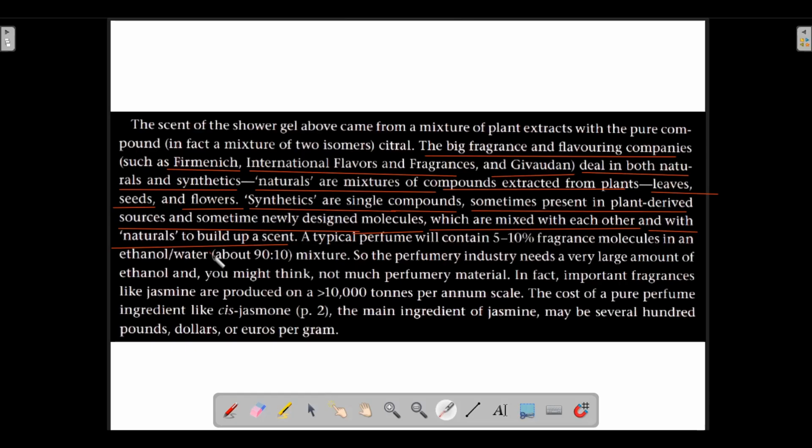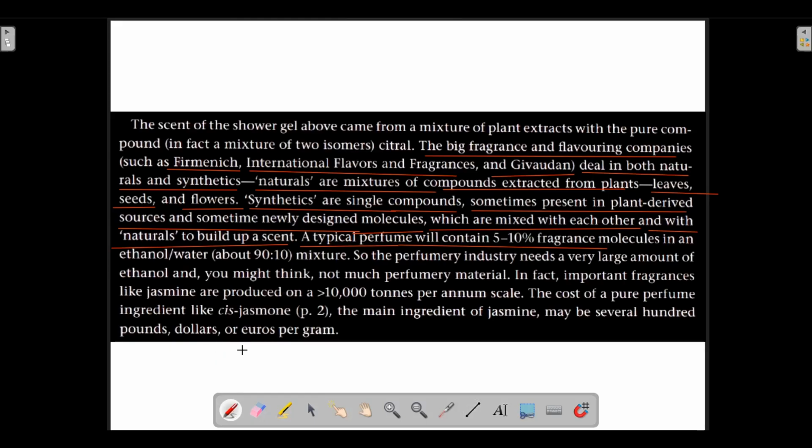Multiple synthetic and multiple natural compounds might also be mixed with each other to build up a scent. A typical perfume will contain 5 to 10% fragrance molecules.